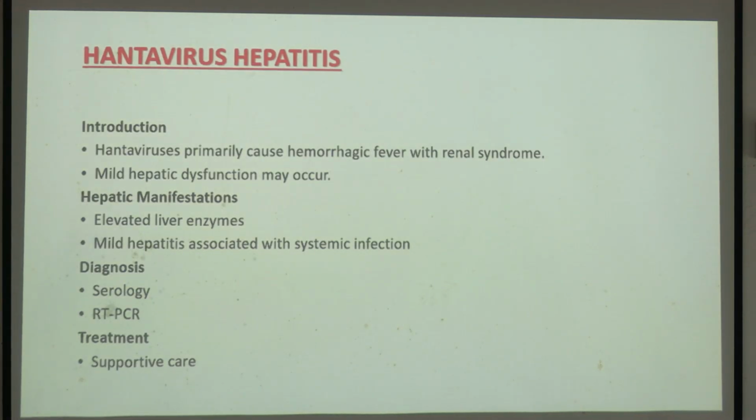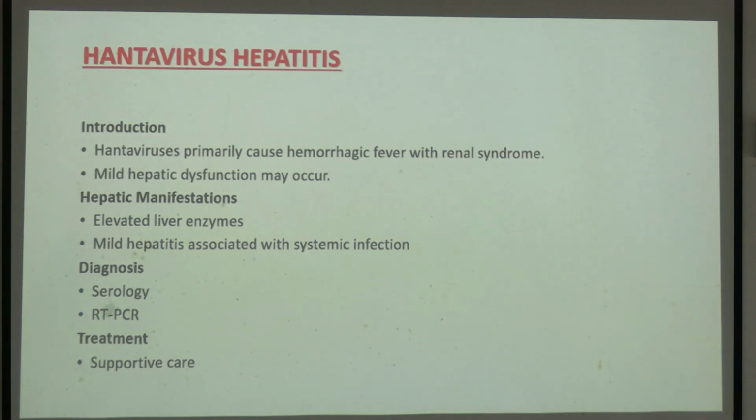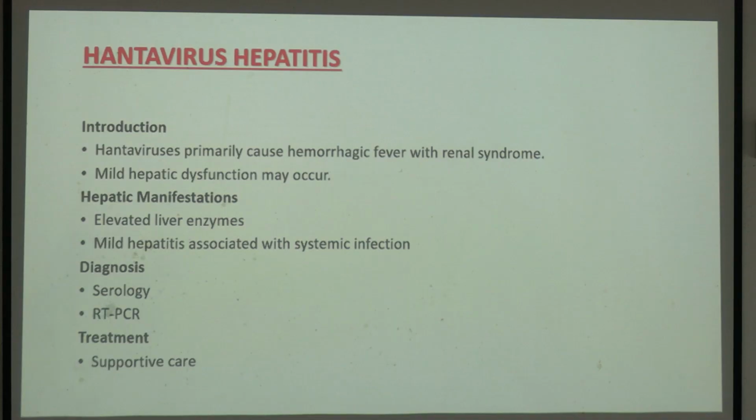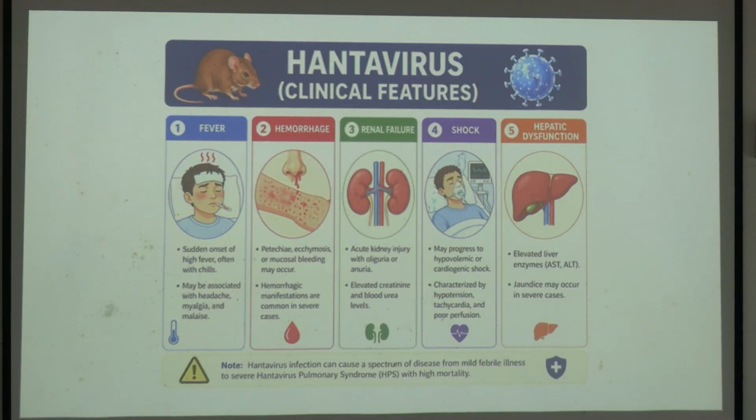Hantavirus. Hantavirus is one more virus which is a hemorrhagic virus. Okay, sir, hantavirus is not a primary cause of hepatitis, but it can cause hepatitis. Diagnosis is again by serology and RT-PCR. There is no specific treatment. The only treatment is to supportively manage the patient. As I told, hantavirus is a hemorrhagic fever which involves rodents or mice. So they have similar symptoms like dengue and yellow fever. There can be petechiae, ecchymosis, gum bleeding, etc., and the patient may land up in AKI or hemorrhagic shock. That is very common.